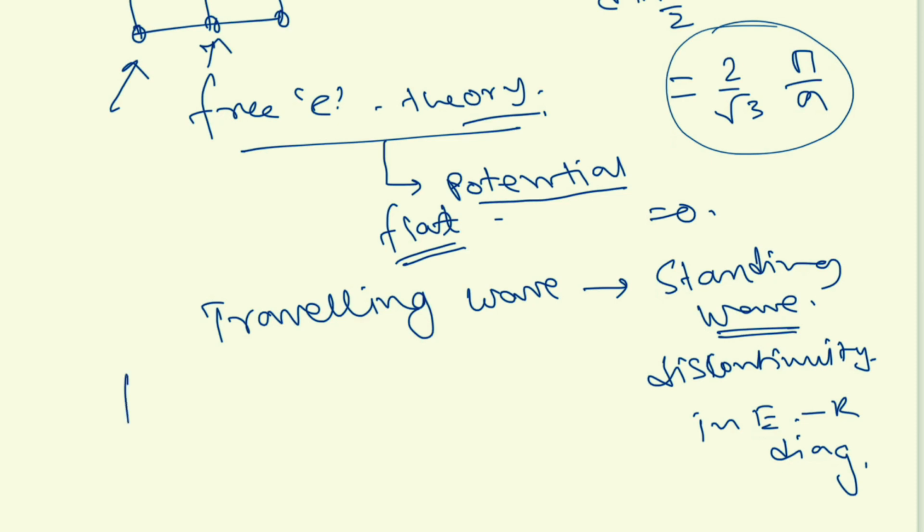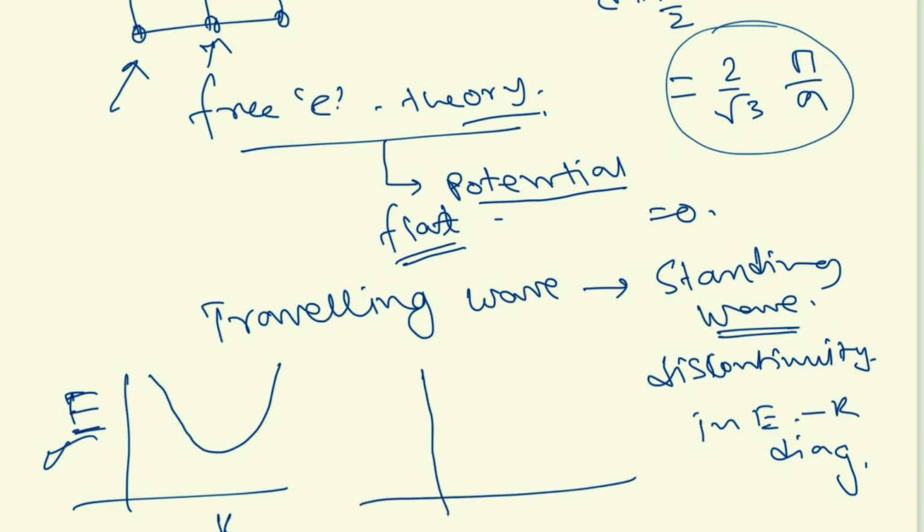Suppose what we found in the metal free electron system, the E-k diagram was like this, momentum, energy, but when you apply the potential, it will look like this.